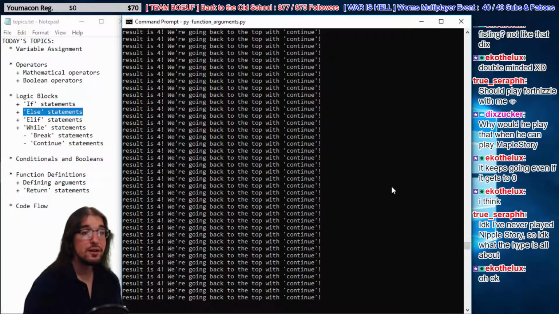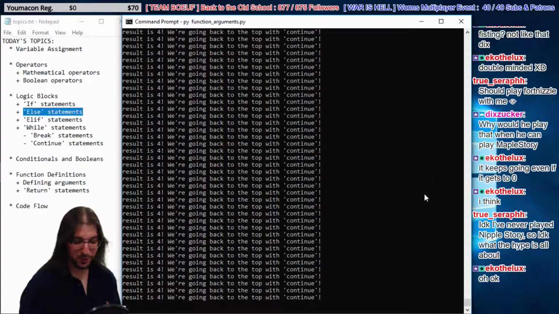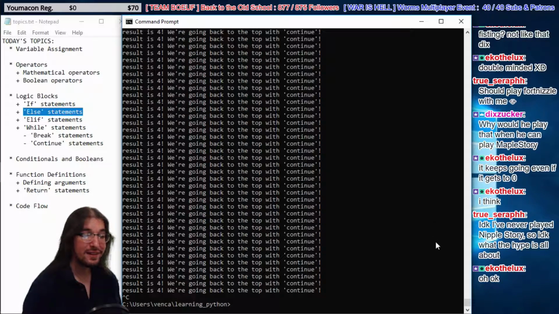Whoa! Look at it go. It's going forever. I can't even scroll up fast enough. It's going down so fast. All right, let me kill this program manually. So look at all this. Look how many times I printed that. Damn, I printed that a lot. I can't even scroll up any higher. It just printed it like 1,000 times.